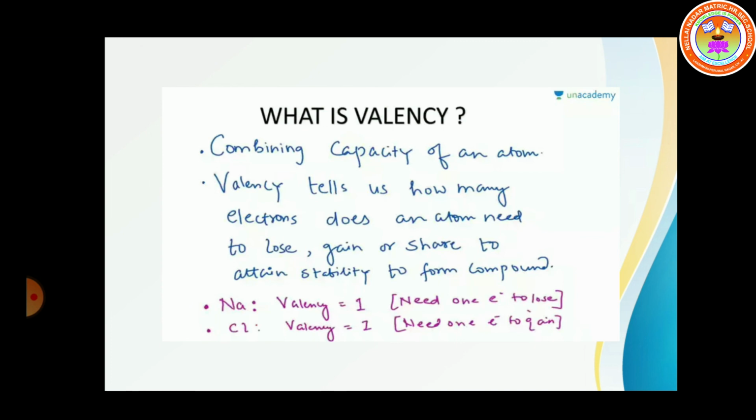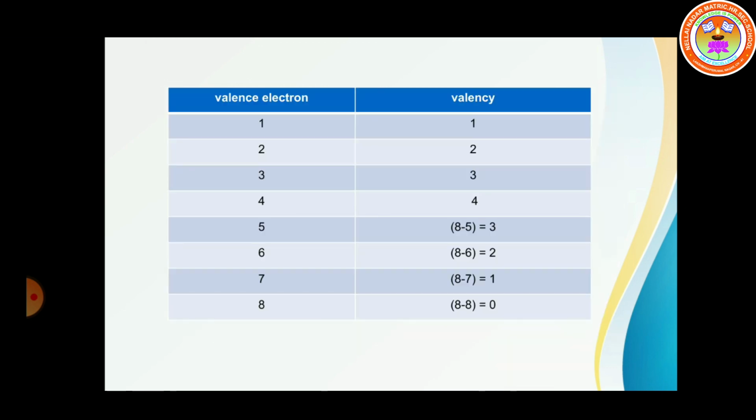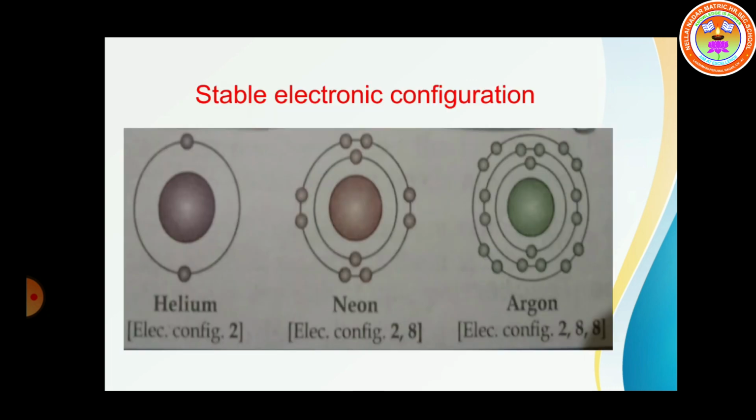So, students, today we have learnt valency. Valency defines the combining capacity of an atom. And valency tells us how many electrons an atom needs to lose, gain or share to attain stability to form a compound. All the noble gases have a stable electronic configuration.